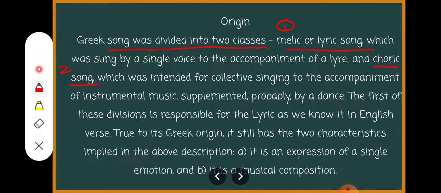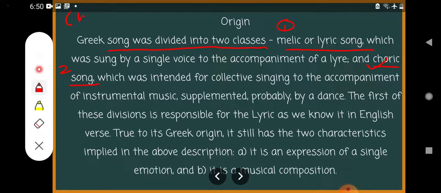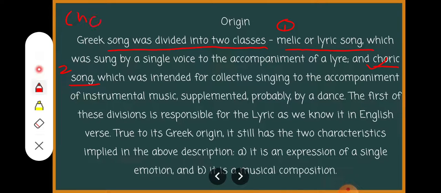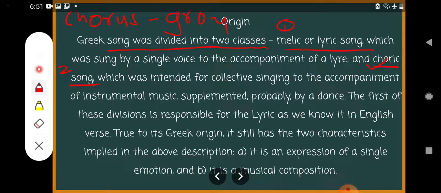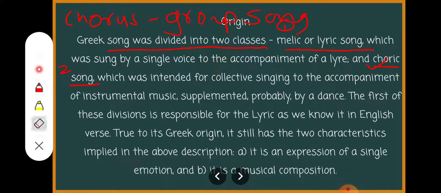From this word choric there came chorus. Chorus means a group song. These two types of songs were there in Greek literature. Two classes, Melic and Choric.